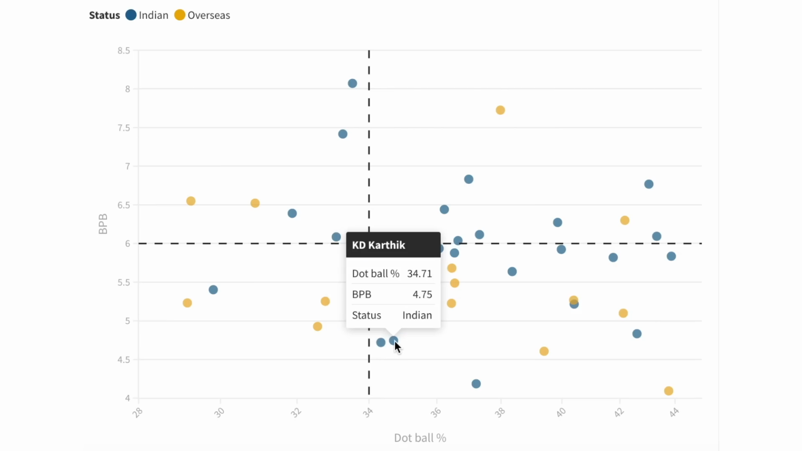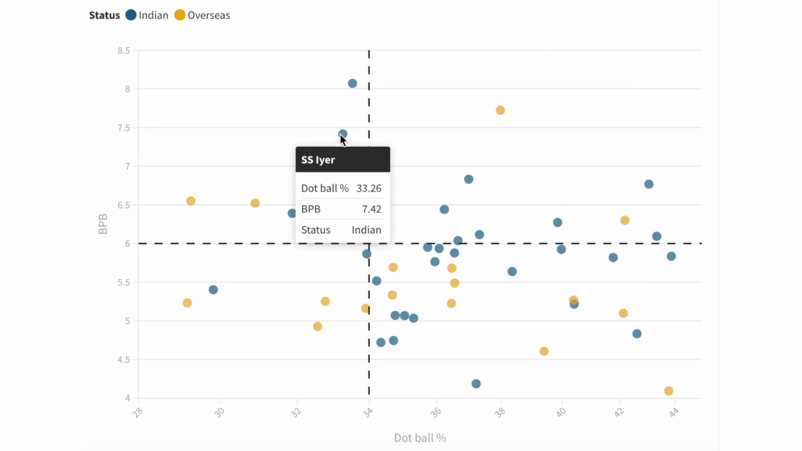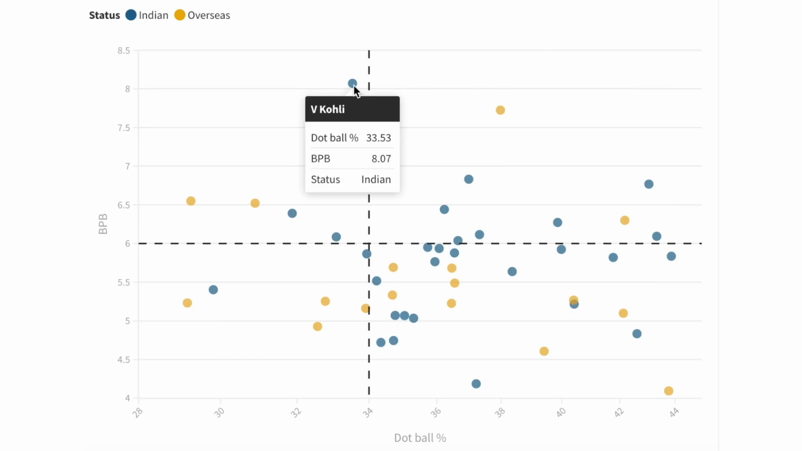And if we head over here to the strike rotators, you can see that Shreyas Iyer is here, but the king of strike rotating is Virat Kohli, who is scoring a boundary every 8 balls, which is an incredibly high mark. He's actually the only player I could find with a below average balls per boundary record of the top run scorers. But his dot ball percentage is obviously quite low.